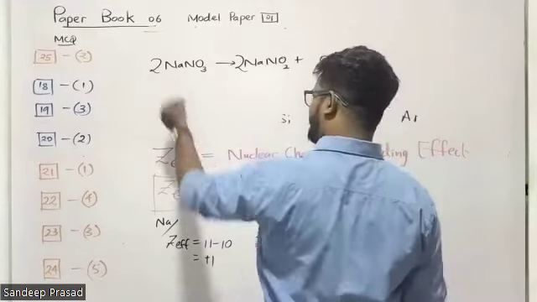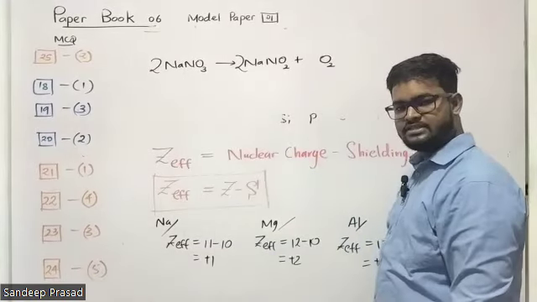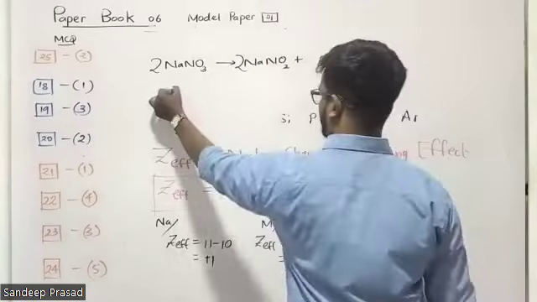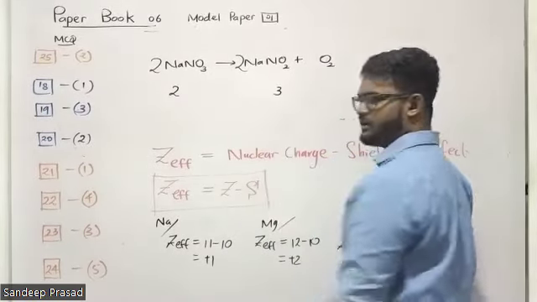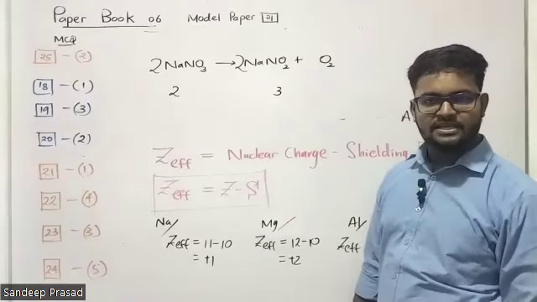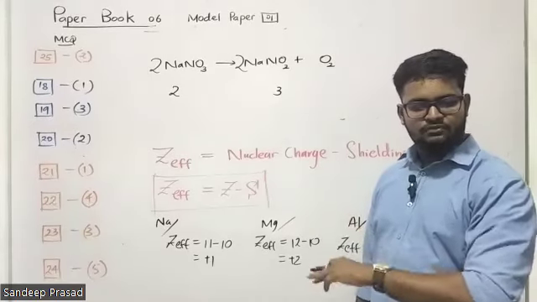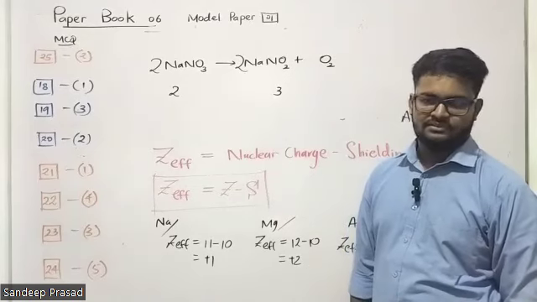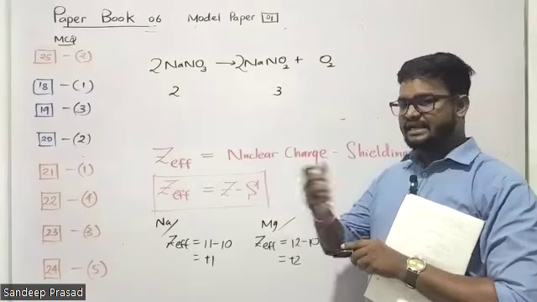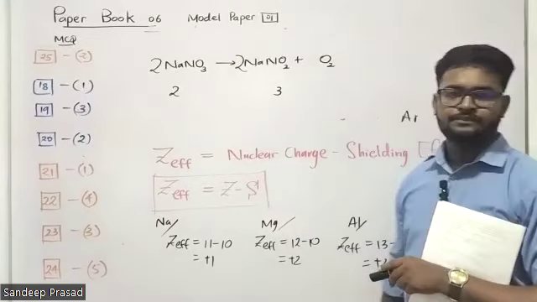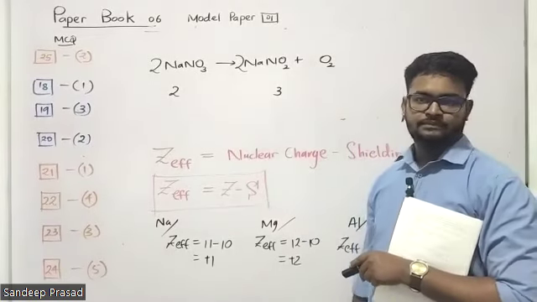So tell me, how many molecules are there on the left hand side? 2, right? And here how many molecules are there? 3. So it's not compulsory to have the same number of molecules on both sides. Can you understand? Then what is the condition? That means, what is the thing that should be equal? Masses, right?